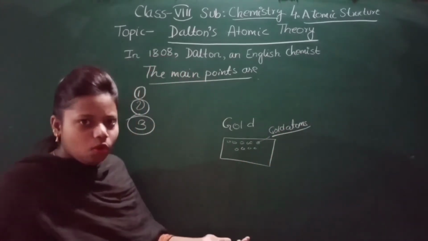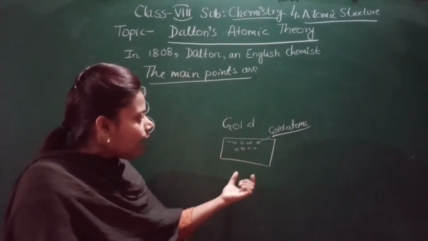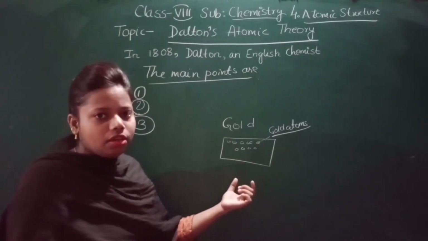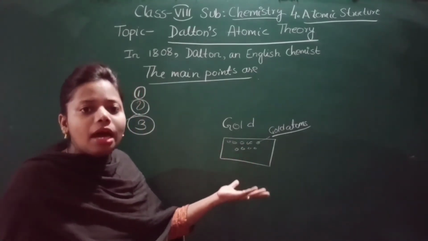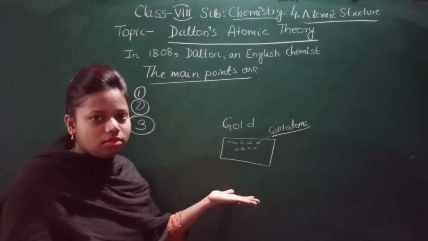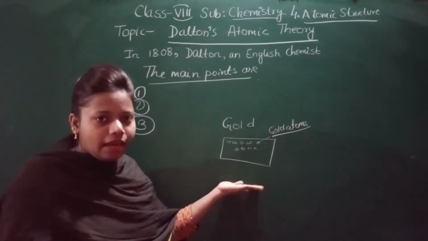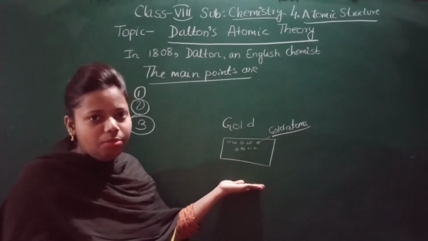In gold, there will be gold atoms. So the atoms of the element should be of the same element. Atoms should be of the same element, so they will have the same mass and same properties. The atoms of an element.